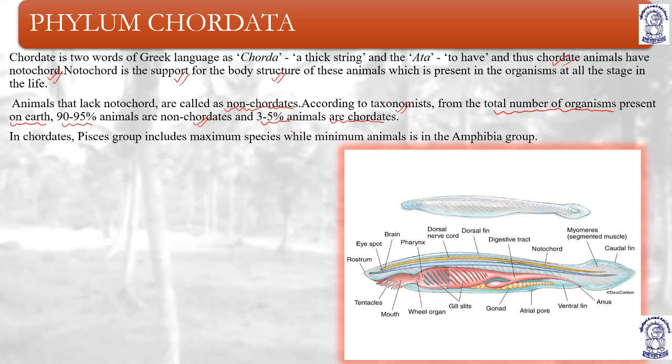True notochord. So chordates are the animals which have notochord in all the stages of life, whether it is the larval stage or the adult stage.